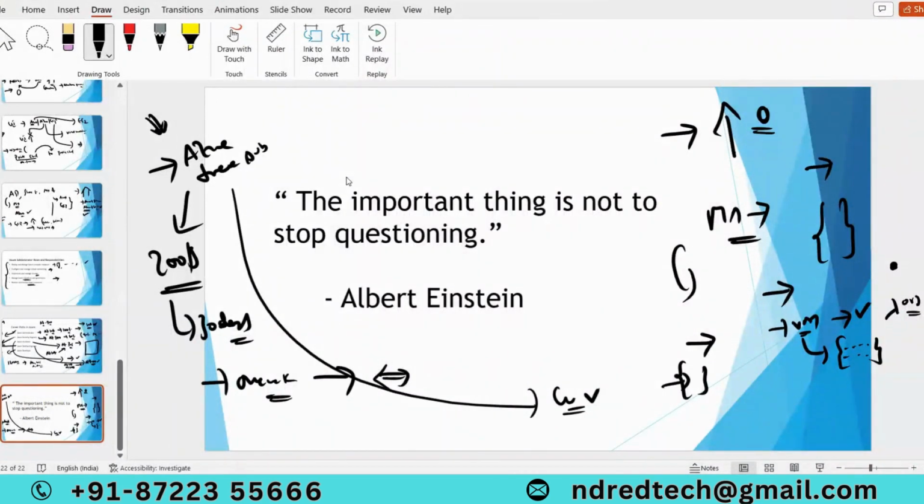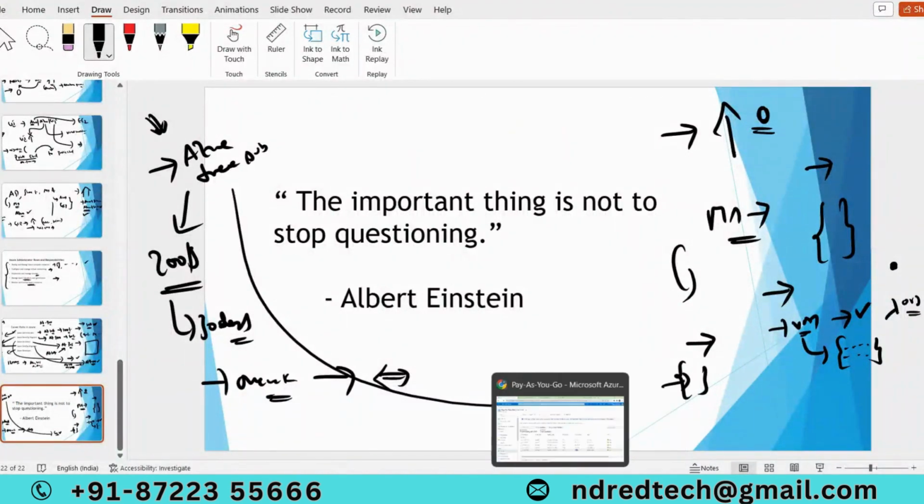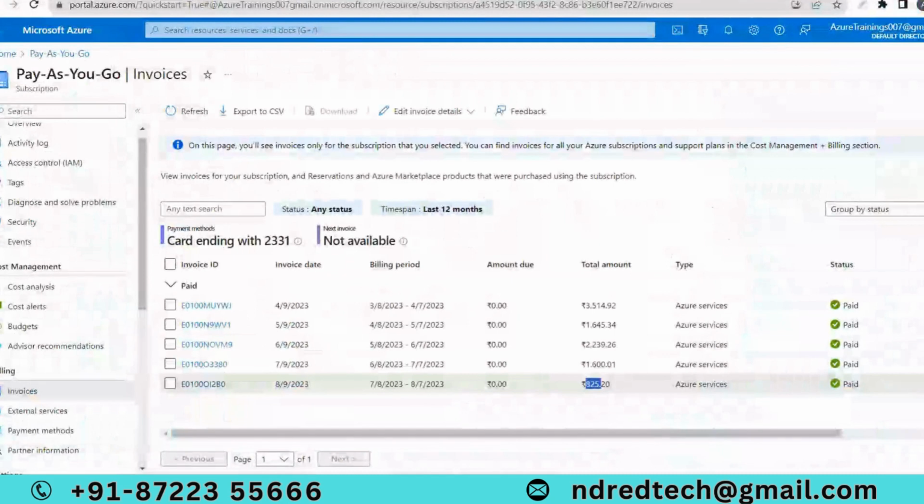There will be one more course for Azure DevOps, sir. Yeah, for Azure DevOps you have to take another course. But you are planning to get a job in Azure administration, right? We have Azure admin openings, and at the same time Azure DevOps openings also. It's completely based upon your requirement, whether you plan to grow your career as an Azure administrator or Azure DevOps engineer. But to become an Azure DevOps engineer, you have to know Azure administration before Azure DevOps.